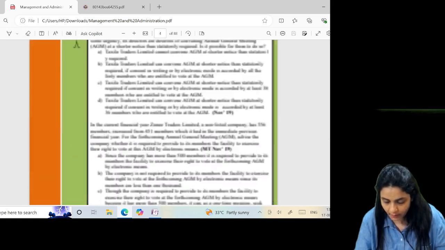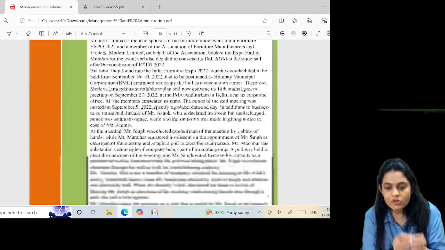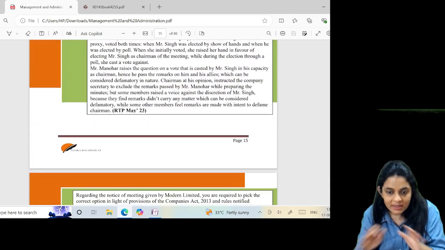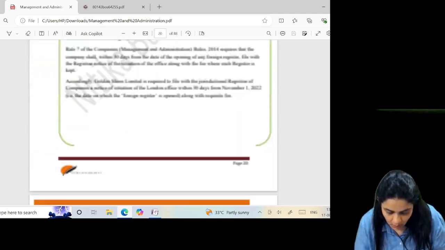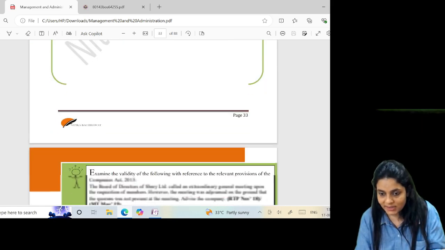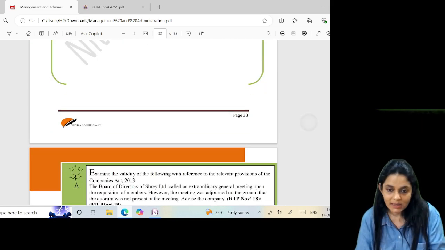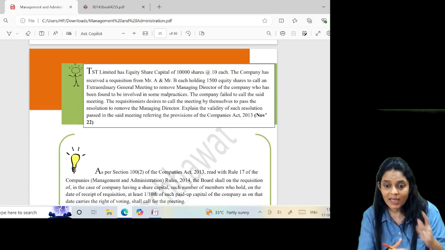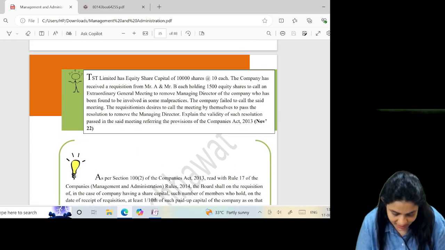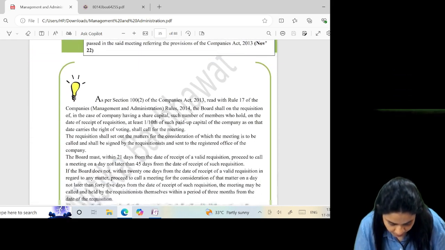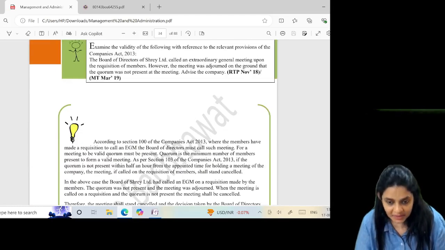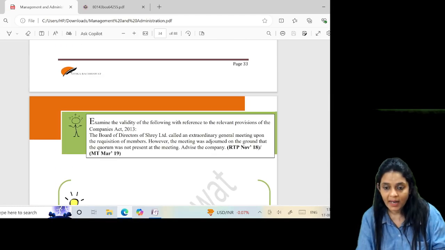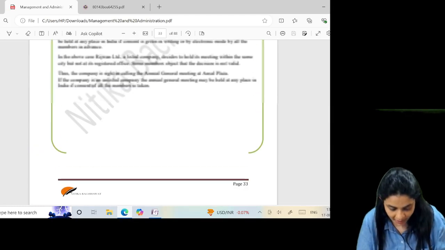MCQs, I'm not doing here, because I'll keep a separate session only for MCQs, where we are going to discuss only the MCQs. So I'm at section 86 to 95. I'm not discussing it here. I will be discussing it in a separate video after I have done a recap of those sections. So I'll start with the questions relating to your Companies Act, Chapter Management and Administration, from Section 96 to 122.